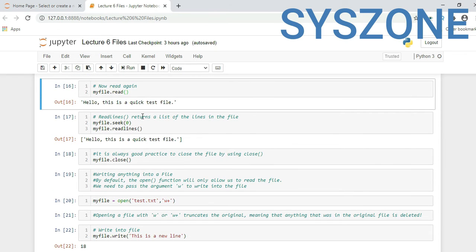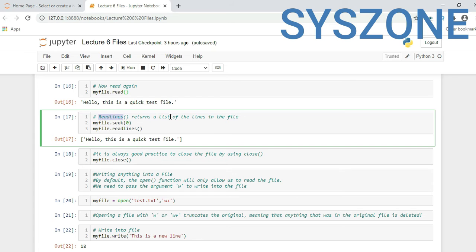Now, readlines. The readlines function returns a list of lines, meaning it will return the lines which exist in a file. Let's take a scenario where one file has 10 lines of text. It will read your lines one by one, but return them in a list format. Again, here we are resetting our cursor position, seek equal to 0, my_file dot readlines. It will read all the lines, because currently in my file there is only one line, and as you can see, it is returning in a list format. This is the symbol of a list, square brackets.